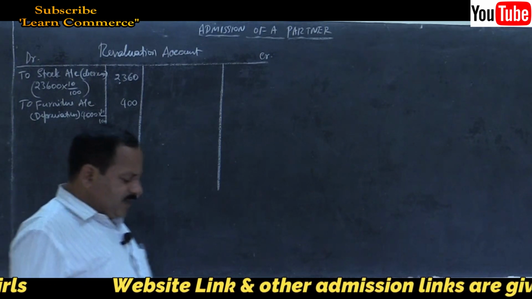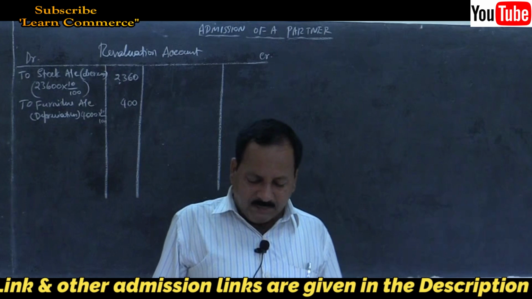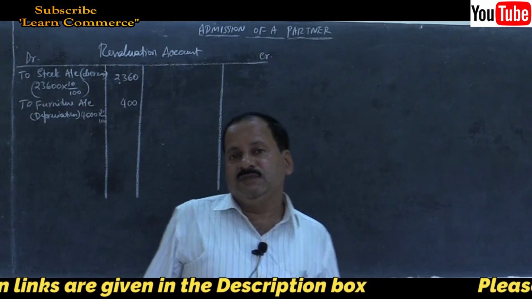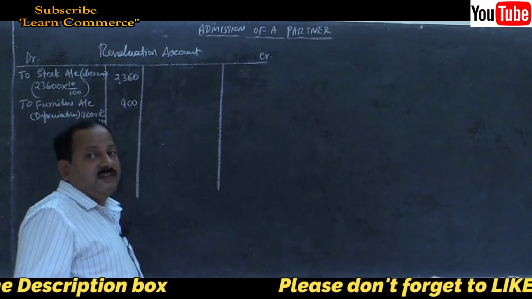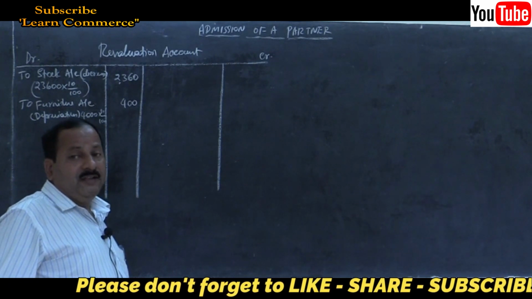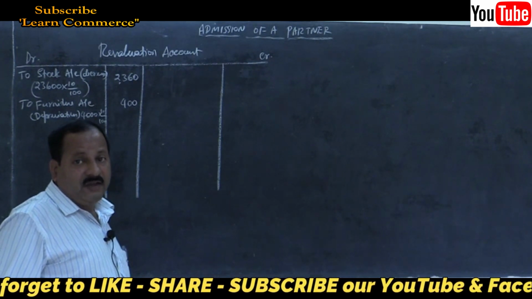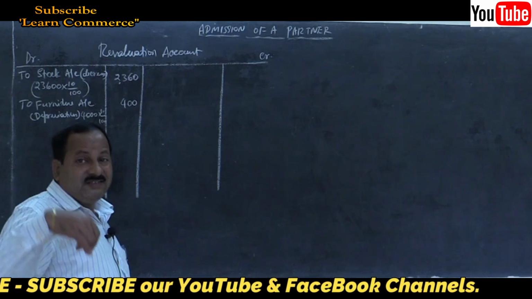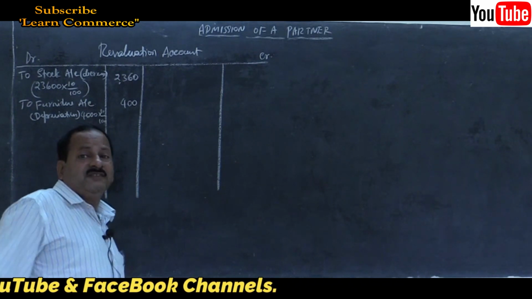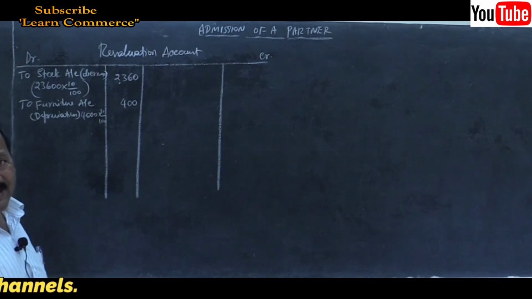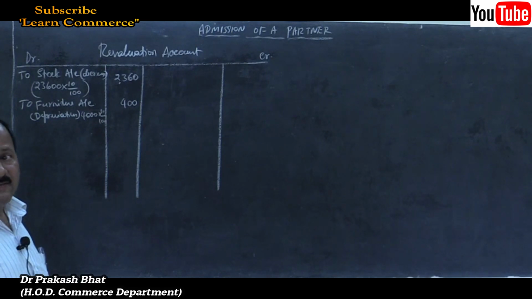Debtors, that is a PDD reduced by rupees 3,000. So this is the amount which is the benefit we are getting. The firm is getting the benefit of 3,000. That is decrease in the PDD means increase in the value of the debtors. Debtors value will increase, asset value will increase.